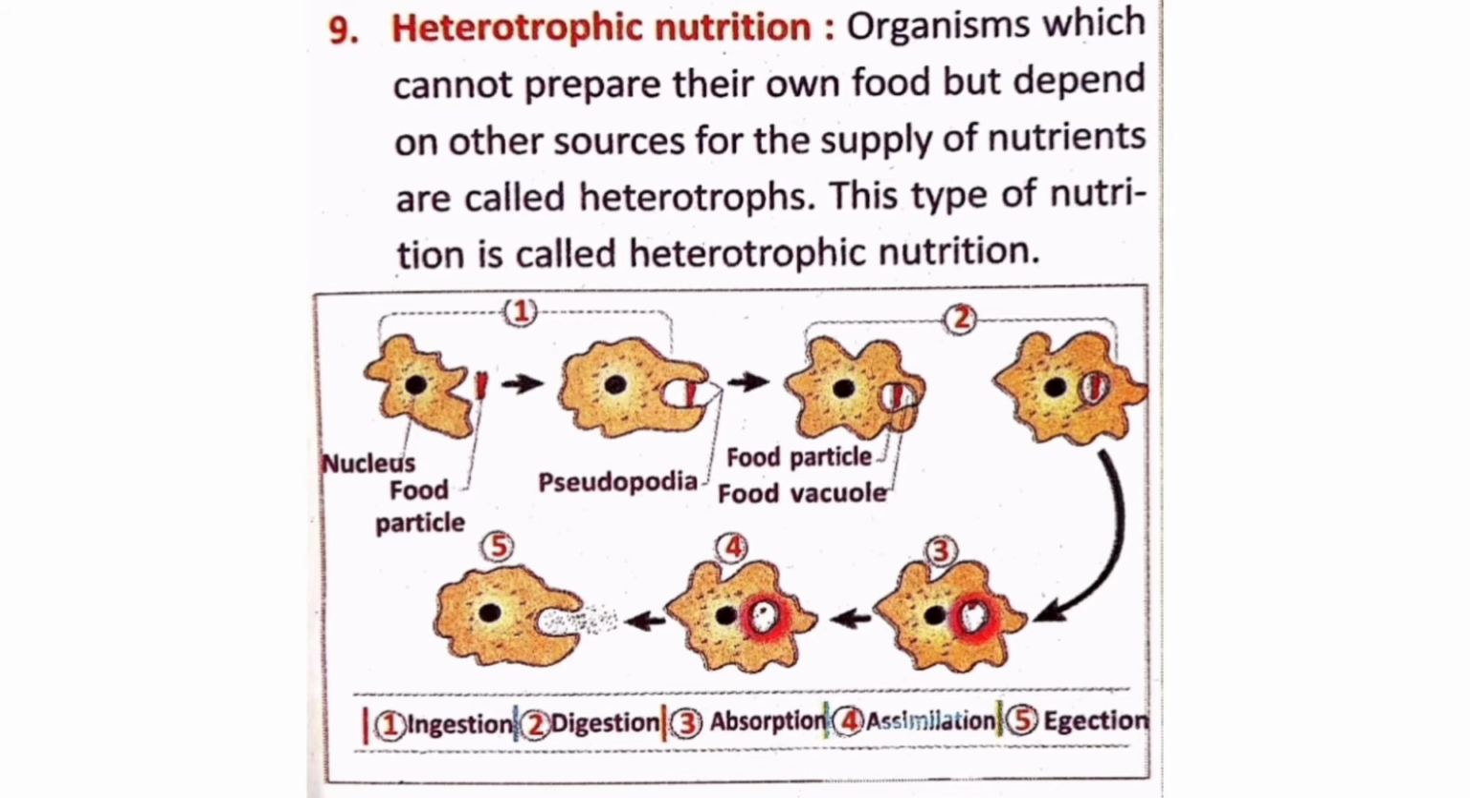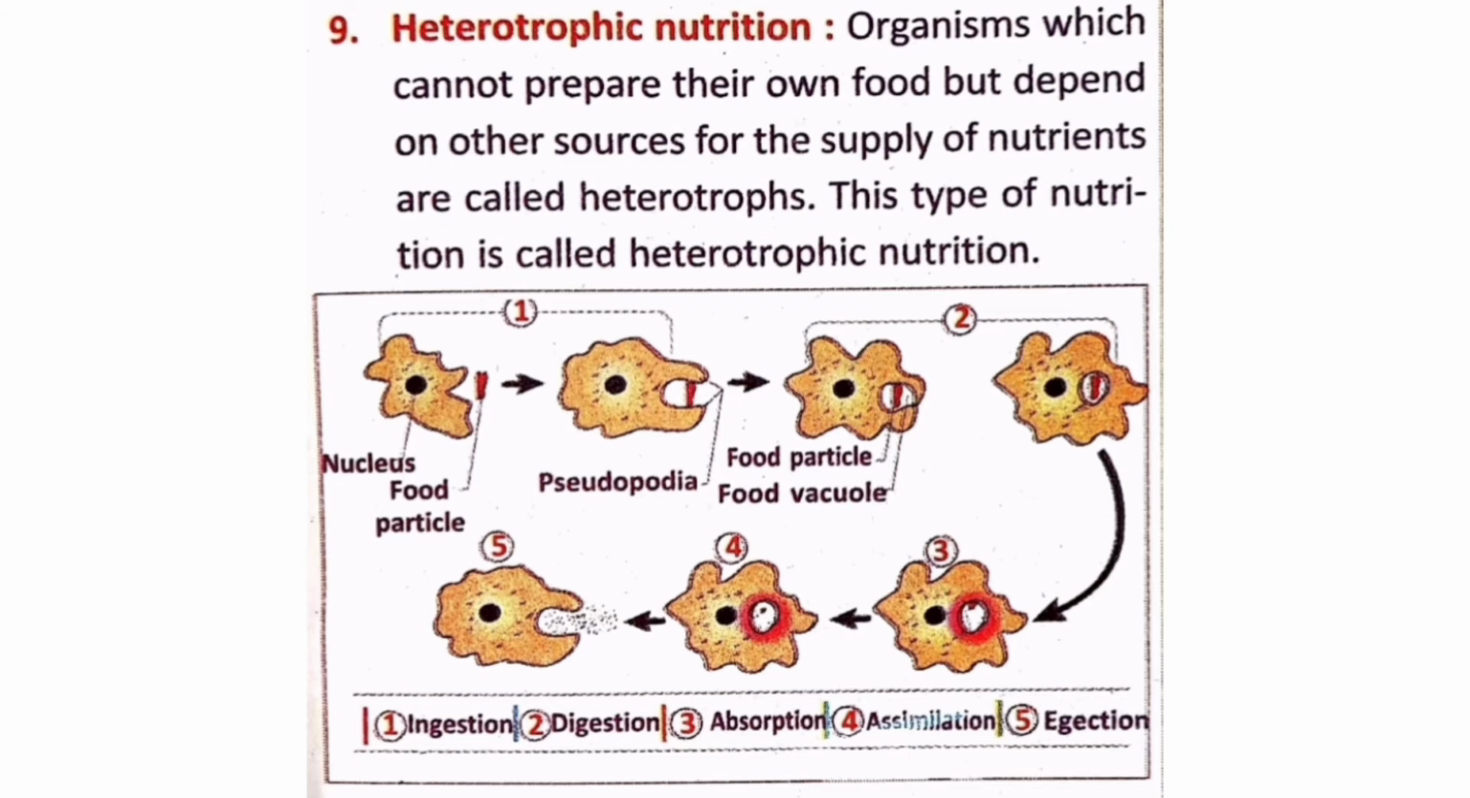And in the diagram you can see an amoeba where ingestion, digestion, absorption, assimilation and ejection occur. The food here is ingested by producing pseudopodia, and this food particle goes inside the food vacuole where it gets digested, and then absorption occurs, assimilation happens, and then it ejects the waste out. Here the amoeba is taking in preformed food. It cannot make its own food. Therefore, we conclude that it's a heterotroph.